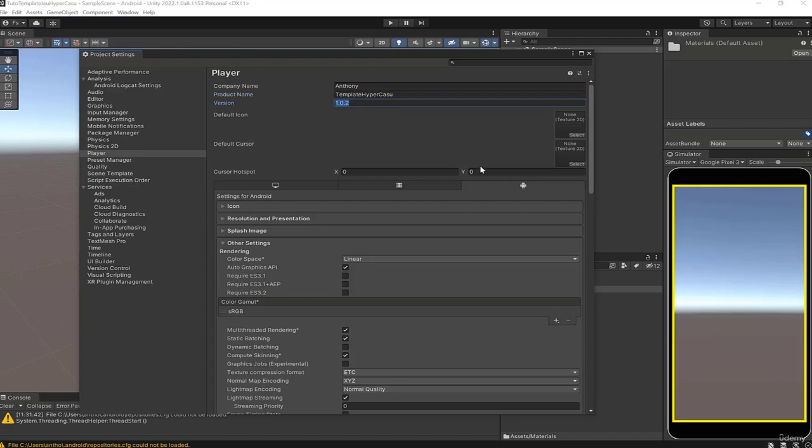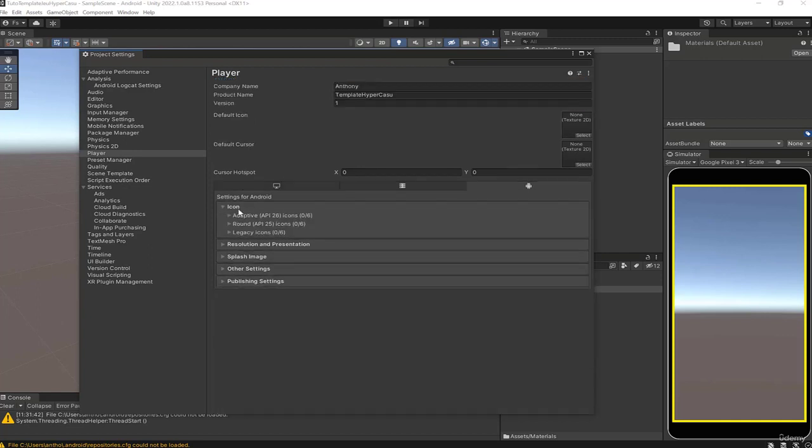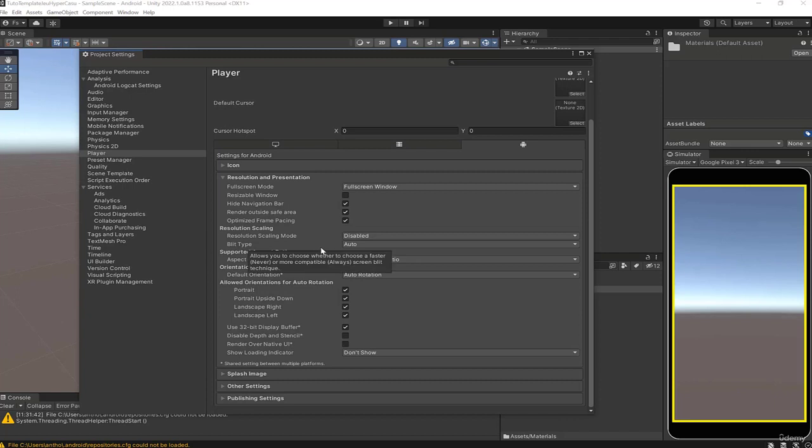The version here. Then a little bit further down, you'll have the option to change the icons, the resolution, and the presentation. We'll come back to that. But the thing to set up here is that the game will be played in portrait mode.